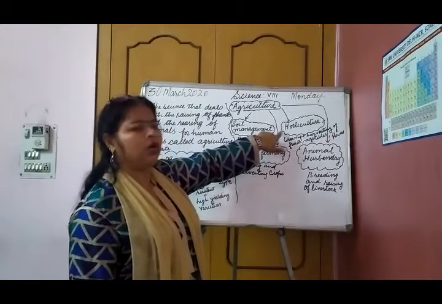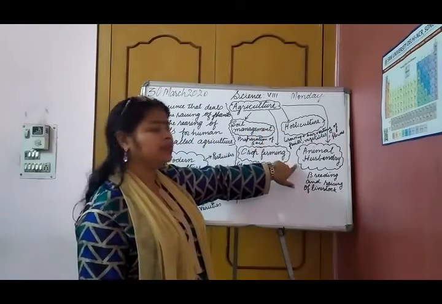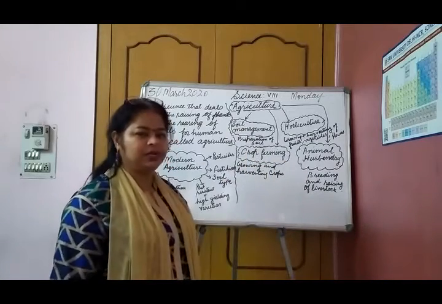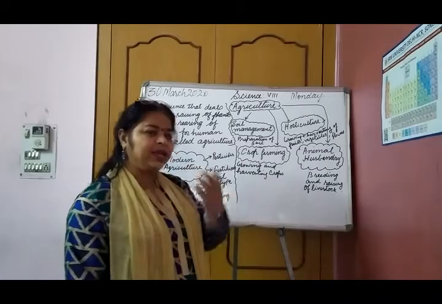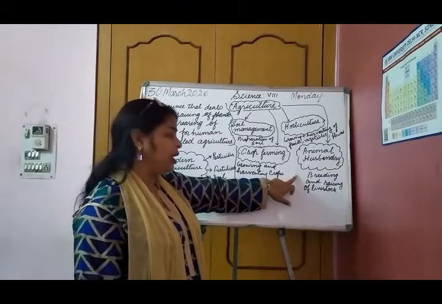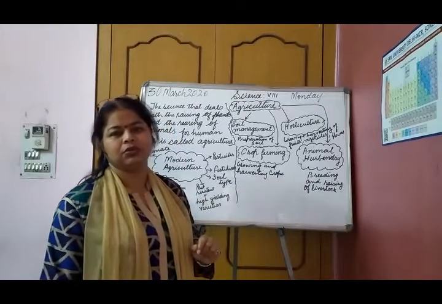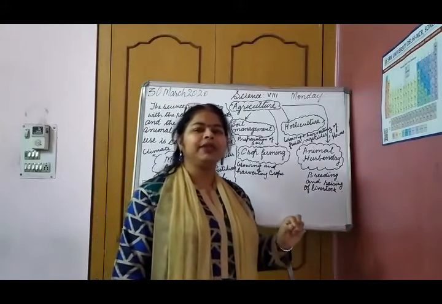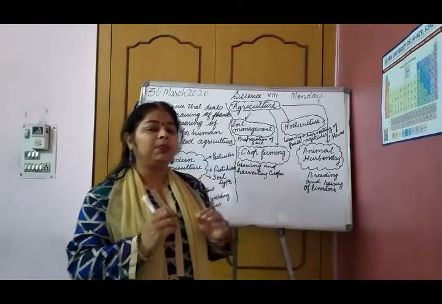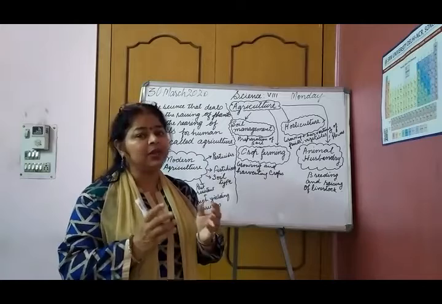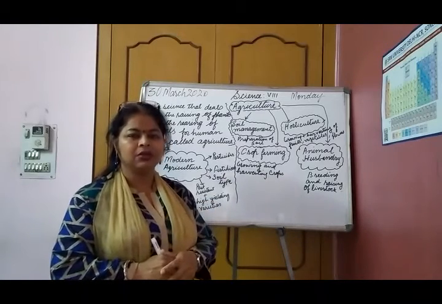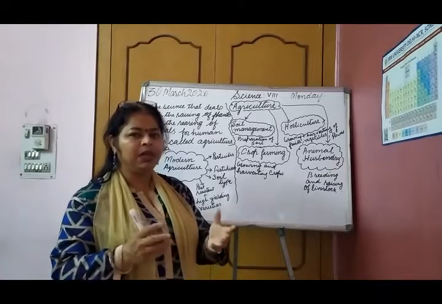Then next comes animal husbandry. What is animal husbandry? It is a science that deals with breeding and raising of livestock. What do you mean by breeding? Livestock means the animals that we use in our fields, just like the ox and male buffaloes.